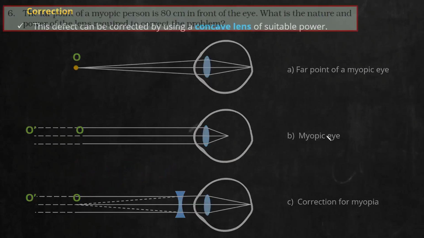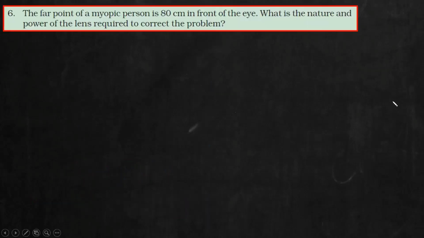Okay, if that is the case, try to do this question fast. I have mentioned a key point during the last part. If you just keep that point in mind, you can easily solve it in 1 or 2 steps. Read the question well. First, write down what is given, then write what is to be found, then solve it fast. The far point of a myopic person is 80 centimeter in front of the eye. So, for a person suffering from myopia, the far point should have been infinity, but here it is at 80 centimeter.